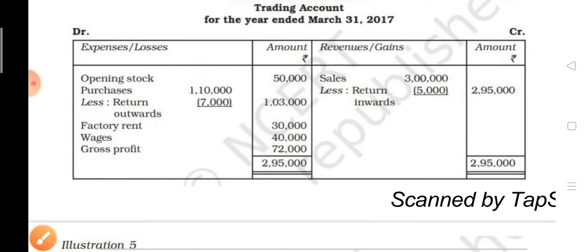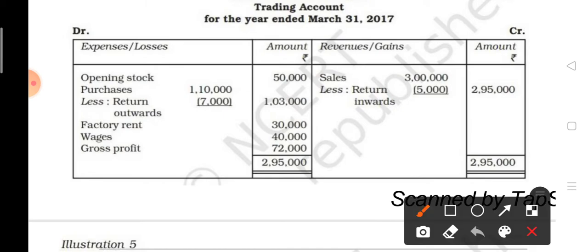Now see, opening stock, purchases minus purchase return, factory rent and wages, all these things you have to write down on the debit side. Now on the credit side, sales minus sales return. Now do the total. Here also gross profit will come of 72,000. Here there is no information of closing stock, so do not write closing stock.